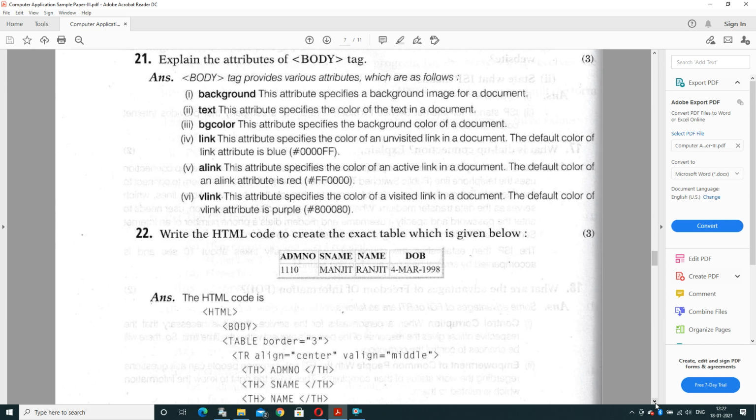And it's a most important question, just note it down. The default color of the link attribute is blue, the default color of alink is red, and the default color of vlink is purple. It's a most important question, it can come for 1 mark also.